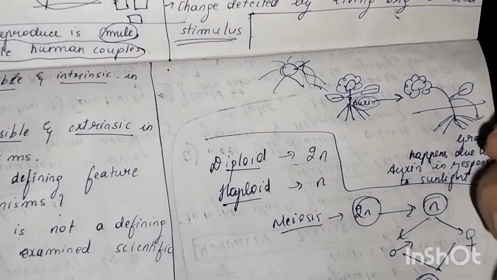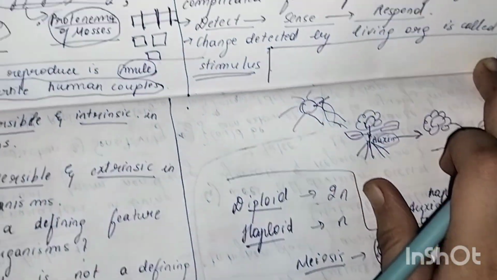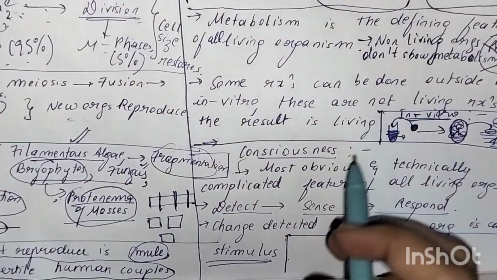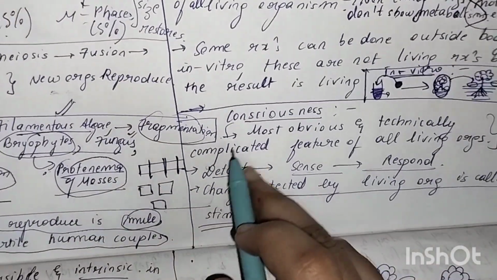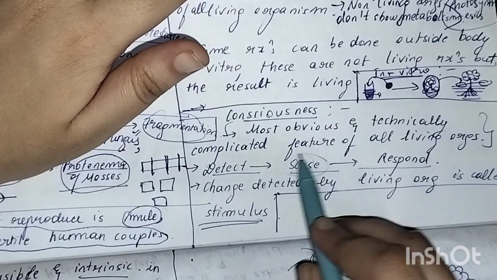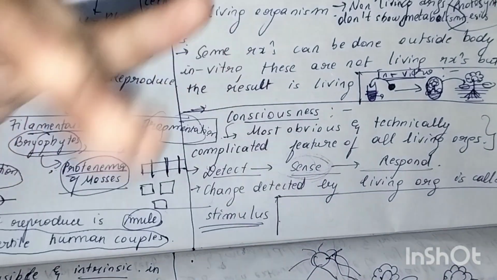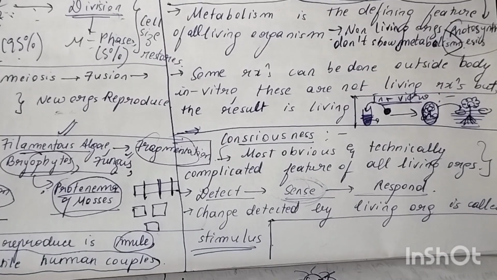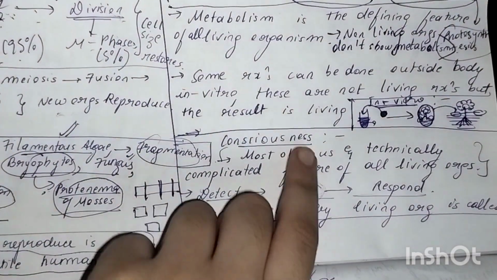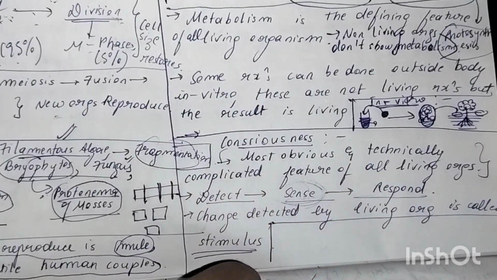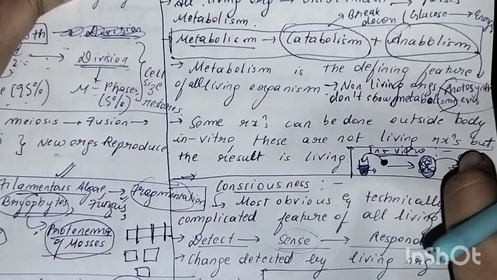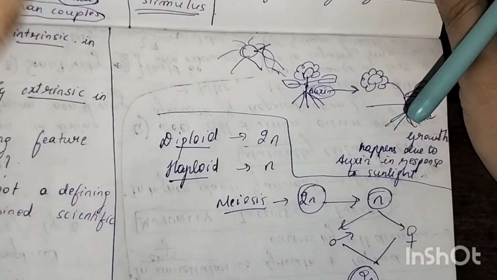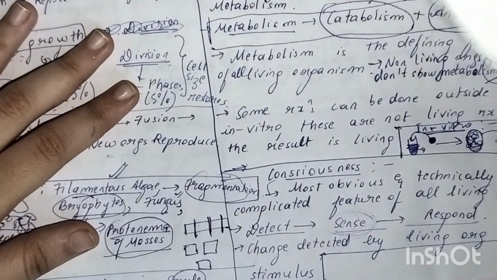So this is how it happens. First, it is detecting what exactly is the stimulus. The stimulus is basically the sunlight over here. Then it is sensing what should I next do. That sensing is called the releasing of auxin. So it is sensing what my next step is, what I should do according to that situation. Then it will respond by growing and bending towards the sunlight. So that is what I told you here. First it is growing and then bending towards the sunlight. Okay, that is exactly how it happens.